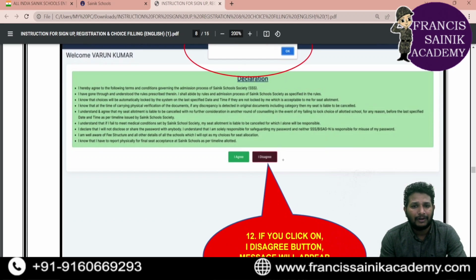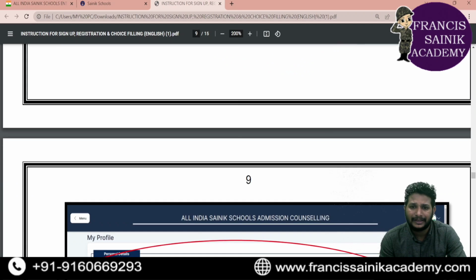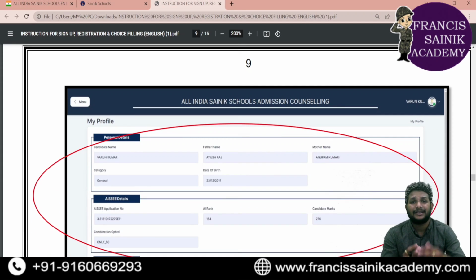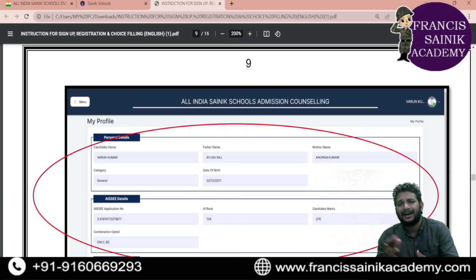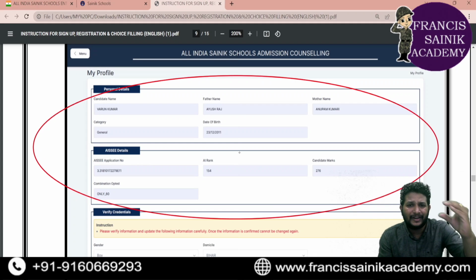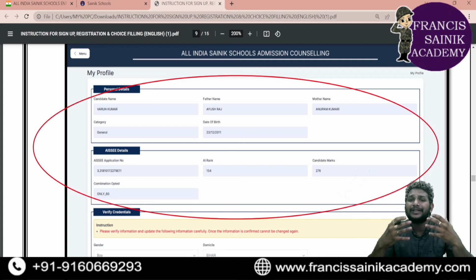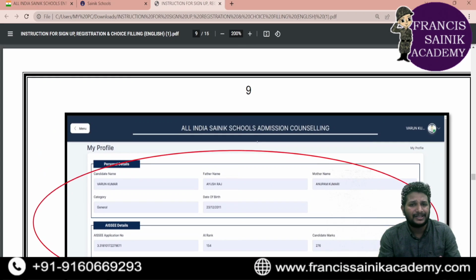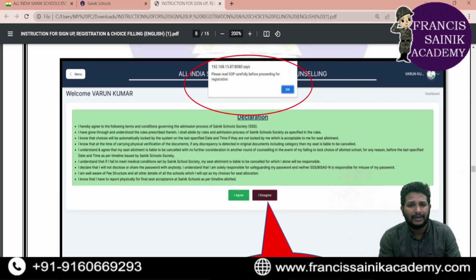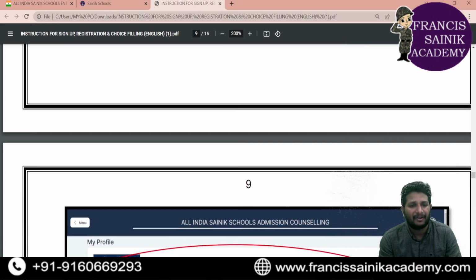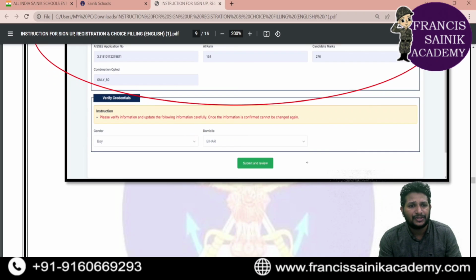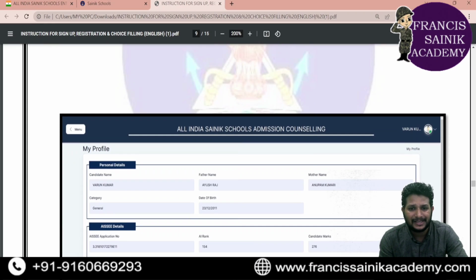Once the agree option is done, you'll be getting a page like this with all your details: your name, date of birth, which reservation, like OBC or general category, SC, ST, everything, the mother's name, how many marks you got. Every detail of you will be shown here because you have logged into your profile. So all your details, including the marks and reservation, will be displayed in this My Profile option. When you click I agree, it automatically shows My Profile. Now, once you are on this My Profile option, check your details carefully.